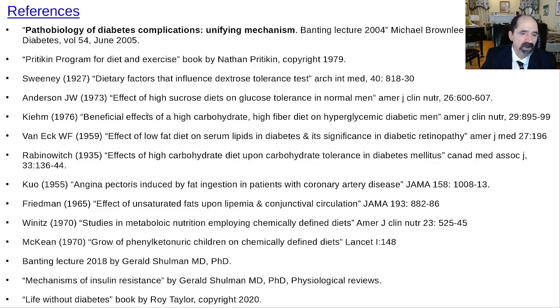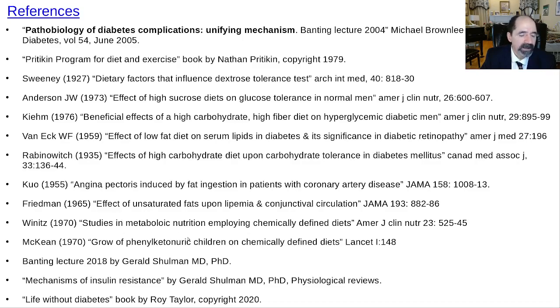Here's some of the research studies we talked about, all showing that dietary fat causes insulin resistance and makes diabetes worse. Here's a paper just showing that hyperlipidemia causes ischemia. The Friedman and Rosenman paper showed that it's not just even saturated fat, it's also the other types of oils, the polyunsaturated fats. We've talked previously about the problems of insulin resistance also being caused by omega-3s. And then the Winitz and McKean papers here refer to populations put on 0.7% fat. That's less than 1% fat, and they did quite well, which reinforces the statement of Pritikin: there's no such thing as a diet that's too low in fat.